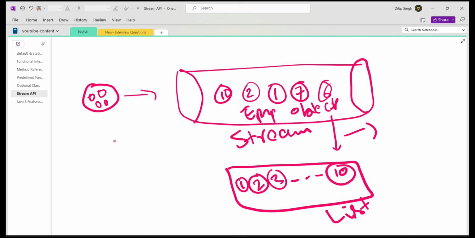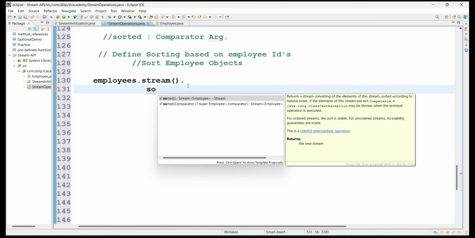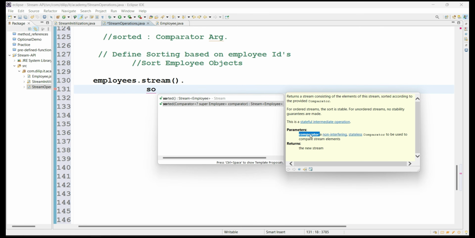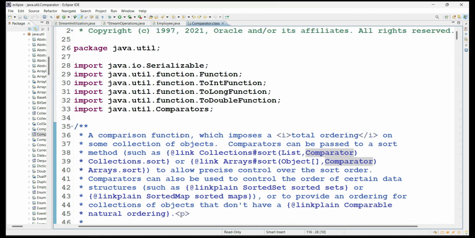In this case, we are using sorted with the comparator argument. So what is the comparator argument? I'll give you a small overview. Let's go to the code. I'm just calling sorted of comparator. So what is the comparator? Let me give you the overview of comparator.